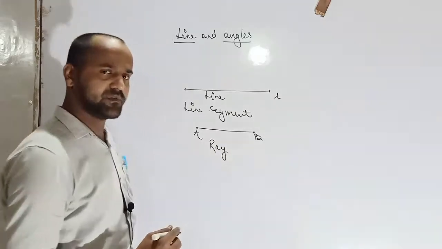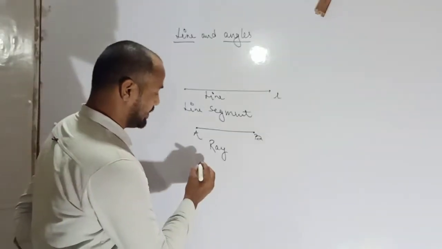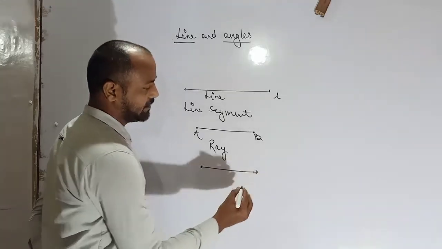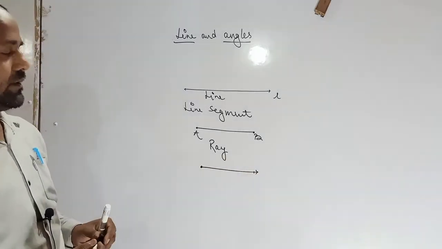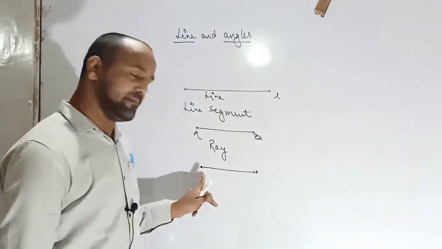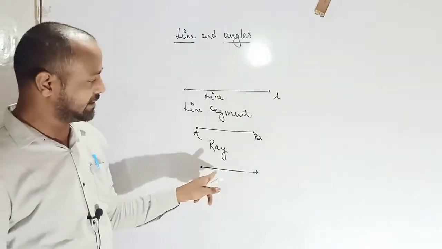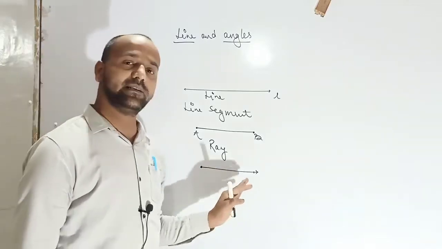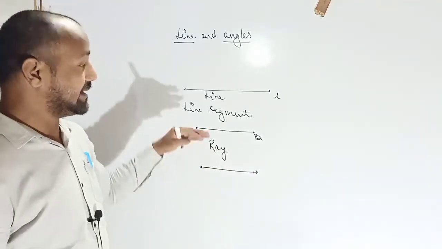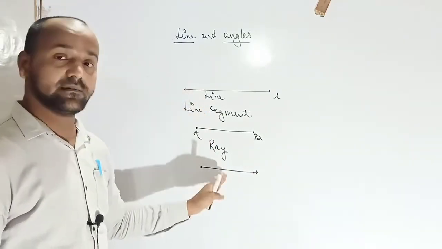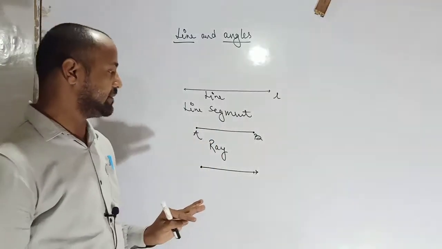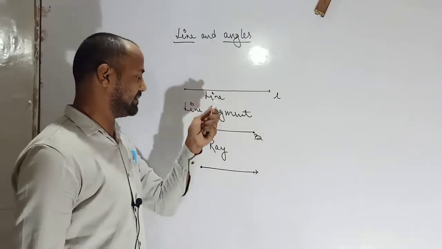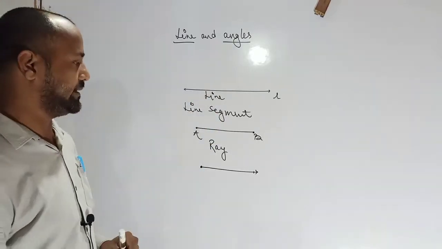Next is ray. So what is a ray? This one is a ray. This one is the initial point, and there is no terminal point. So it has only one endpoint. Like a line, this also does not have a definite length. We cannot measure it, we cannot draw it. So basically, the line and the ray are undefined.